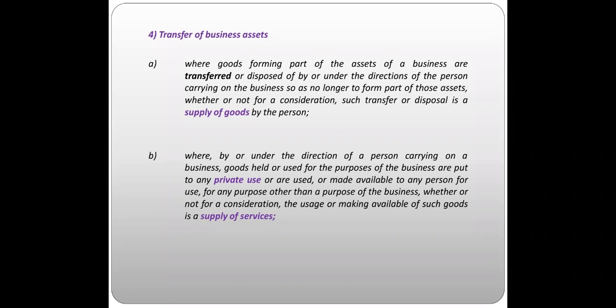Goods are used or made available to any person for use for a purpose other than the purpose of the business, whether for a consideration or not. The usage or making available of such goods is a supply of services. These goods are from the business itself, but they are not involved in the business. They might have been used for private use, made available for a person's own personal purpose other than the business purpose. These things cannot be treated as supply of goods. These are treated as supply of services.